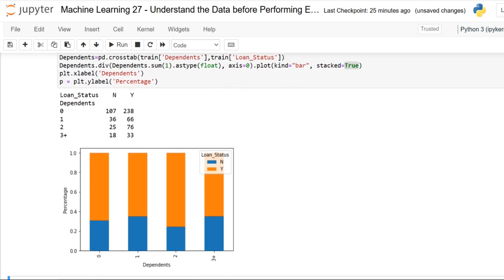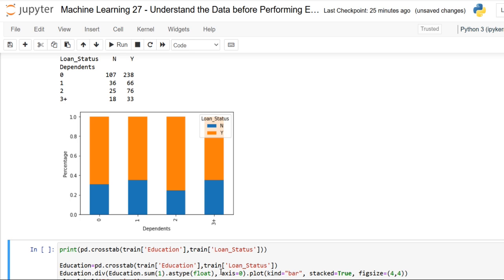Okay, so here we see the distribution of applicants with 0, 1, 2 and 3 plus dependents. So kindly just note that 1 and 3 plus dependents are similar across both the categories of loan status. Okay, and nothing much more. So dependents, that is 3 plus. Okay, fine, let me just consider this also.